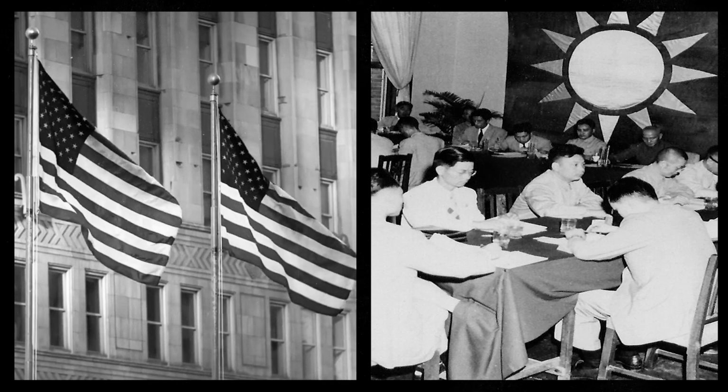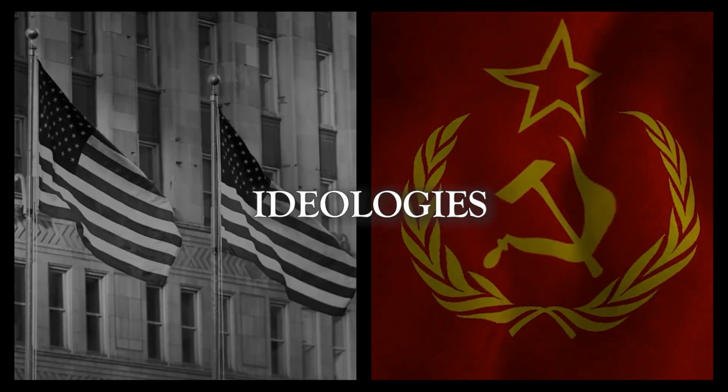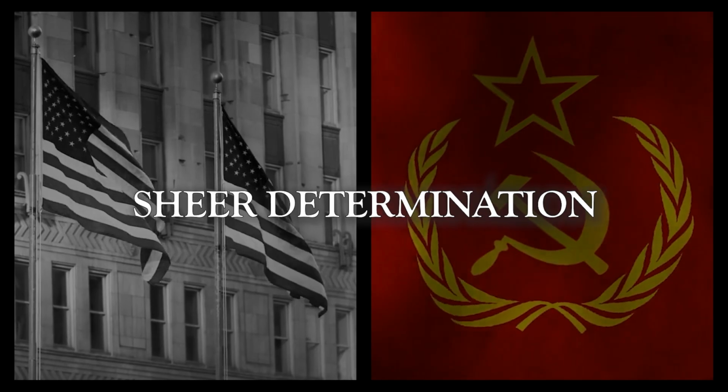On one side, the Guomindang, led by Chiang Kai-shek, and the Chinese Communist Party, under the leadership of Mao Zedong. What followed were decisive battles and campaigns that would shape the future of China. From the northern heartland to the southern strongholds, the two rival forces clashed in a struggle for dominance. On one side, Chiang Kai-shek's Guomindang, backed by the United States, and on the other, Mao Zedong's Red Army, with the support of the Soviet Union. It was a conflict of ideologies, strategies, and sheer determination.